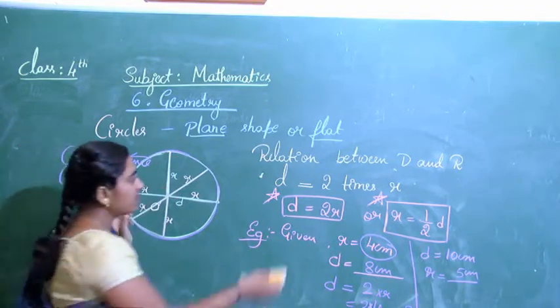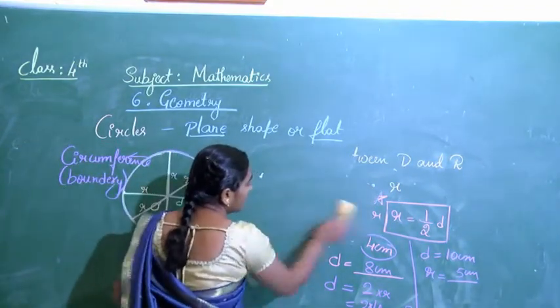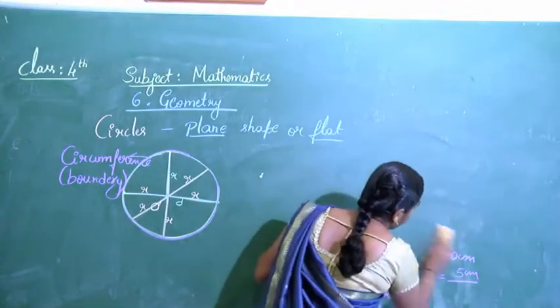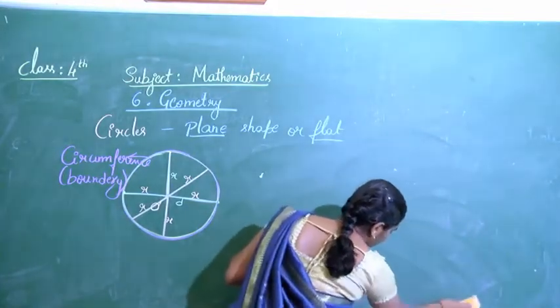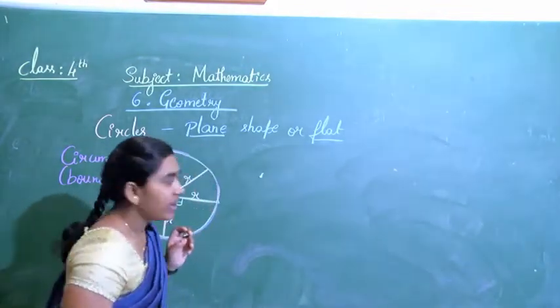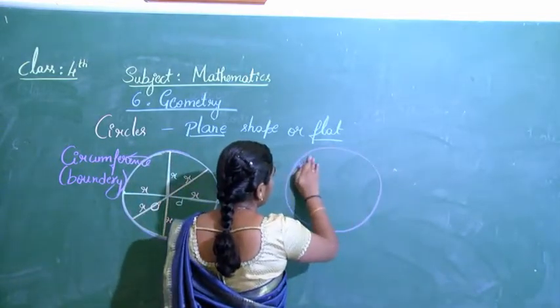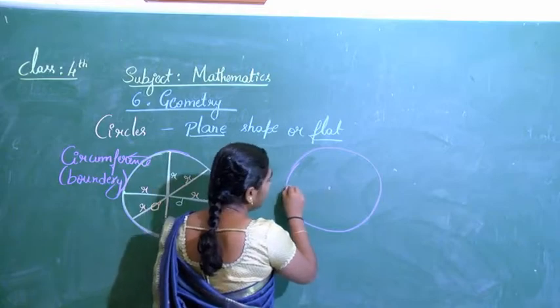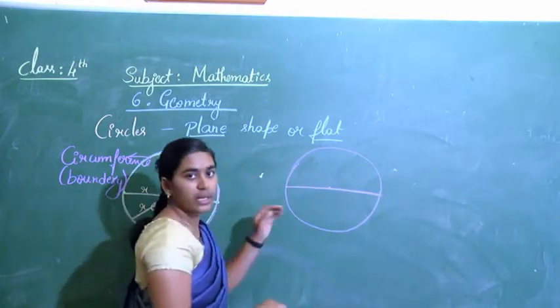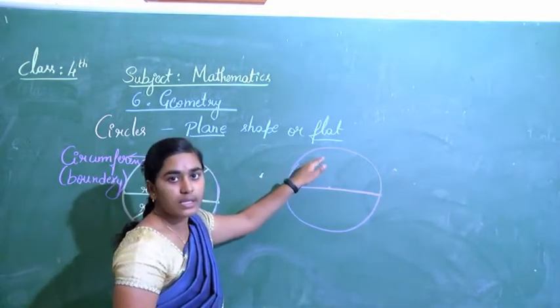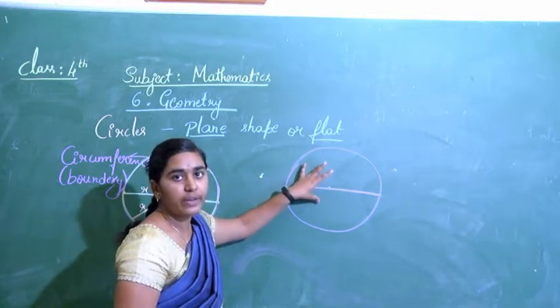If we divide the circle into 2 halves, okay, I am writing a circle and I am dividing the circle into 2 halves. This is the first half, this is the second half. This will be an activity you can do at home.